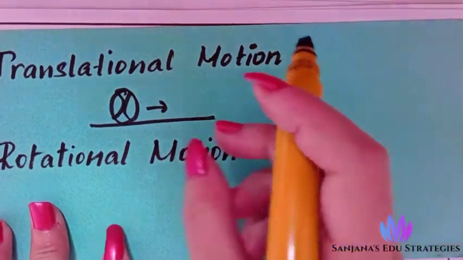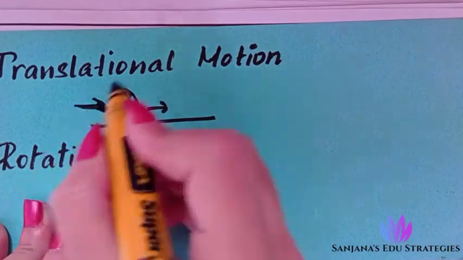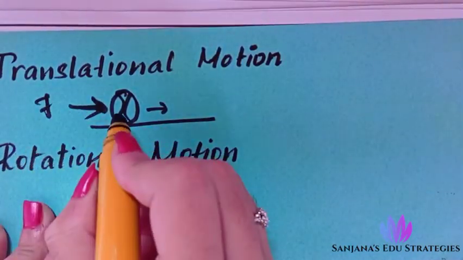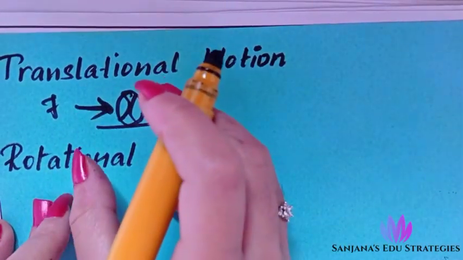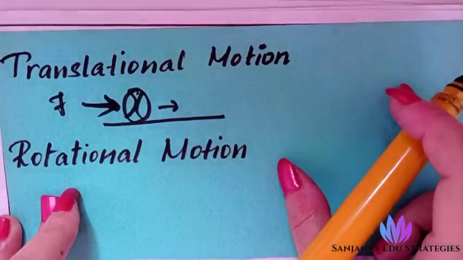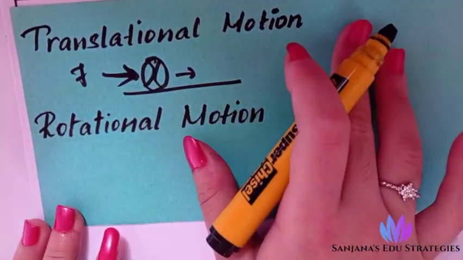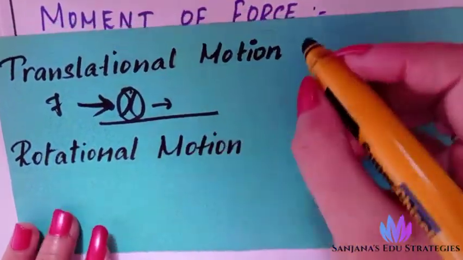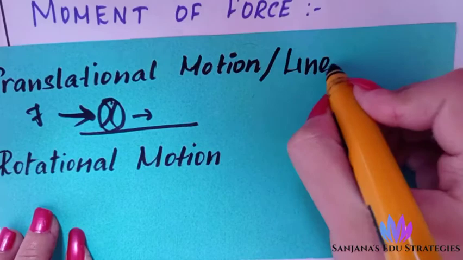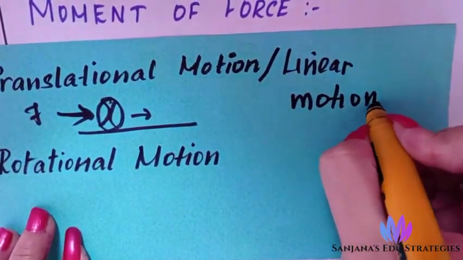So when we are applying a force to a body, and that body starts to move in a straight path, that is known as translational motion. In other words, you can call translational motion as linear motion. Okay students, it is also known as linear motion.